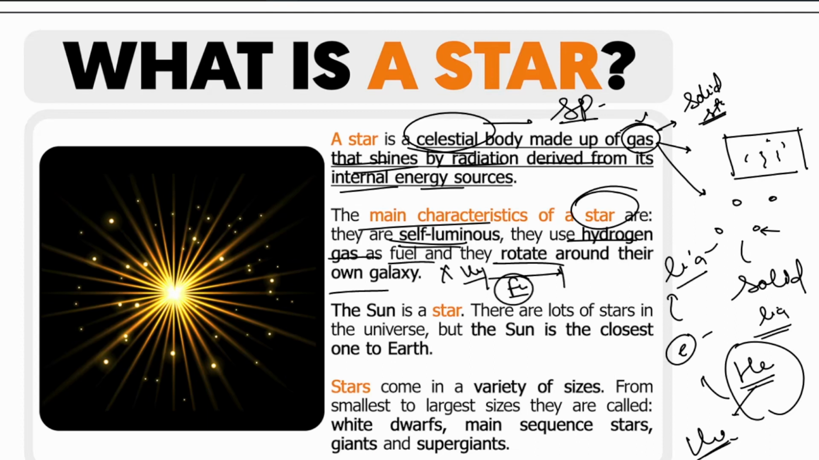So let's say there is hydrogen here and it wants to convert into helium. Okay, more stable. Then it will release some energy in the nuclear fusion because of extreme pressure and extreme temperature. All right. So they are using hydrogen gas as fuel.